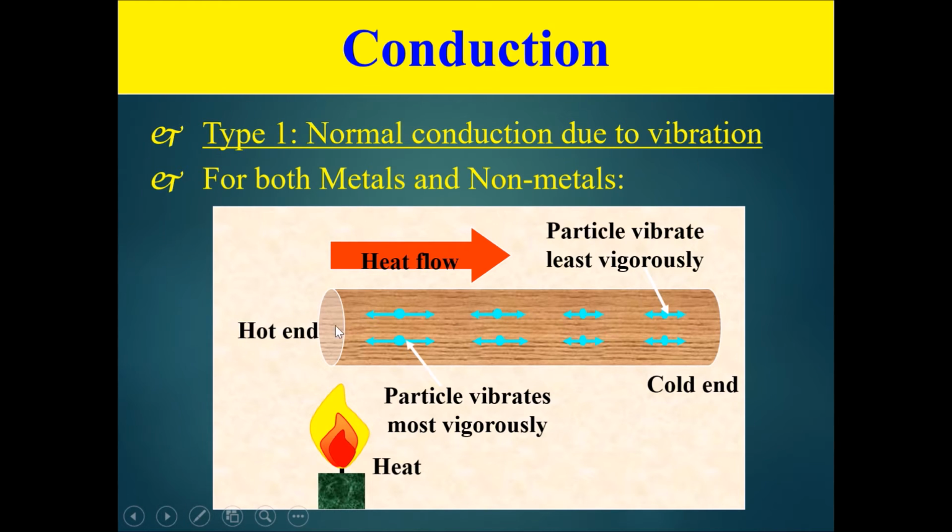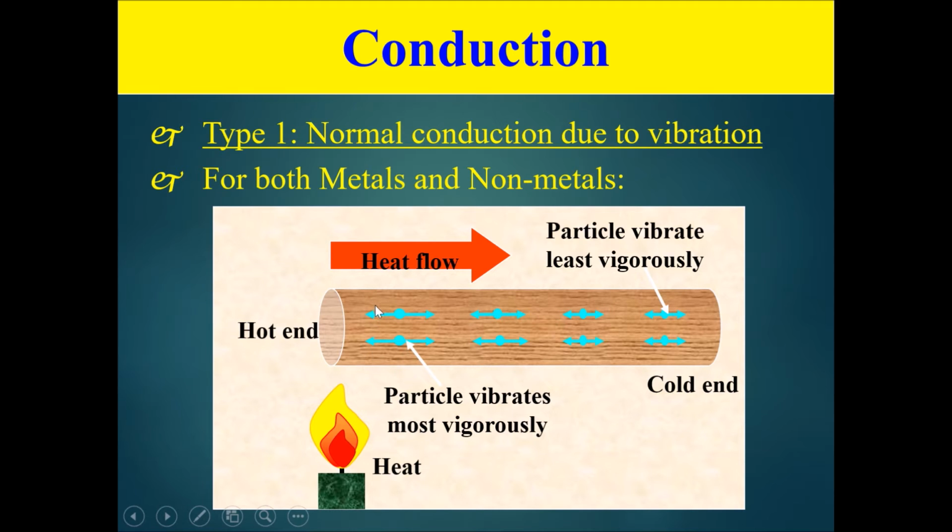So now over here we have an example. There's a rod over here, and imagine one end is put near to a candle. The candle is lit and it provides heat. So this heat will obviously start to make this end hot. The particle gets hotter, it will vibrate faster. So over here, when the heat goes into these particles, they would vibrate from a slow vibration. They'll start to get faster and faster vibrations.